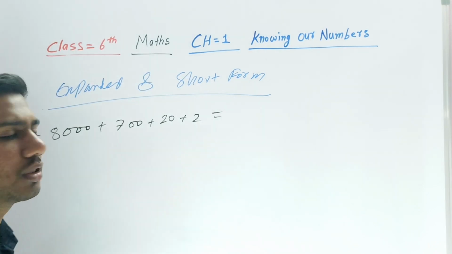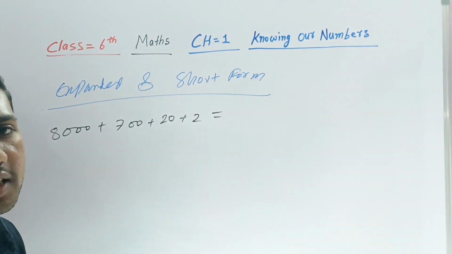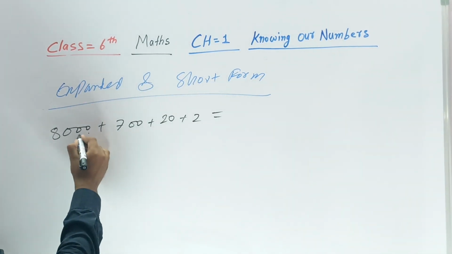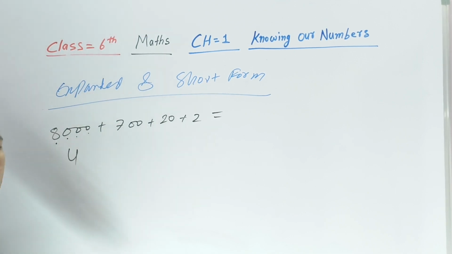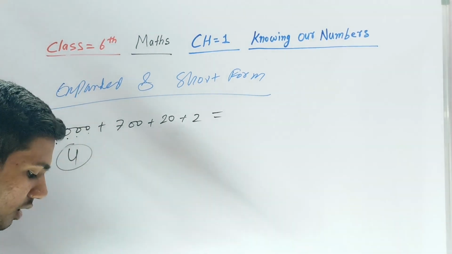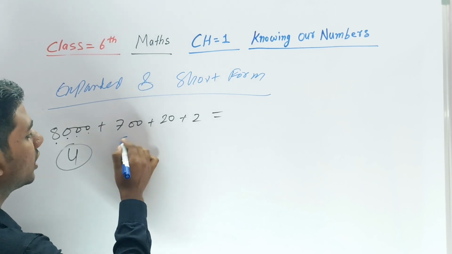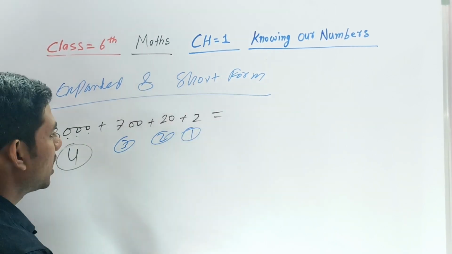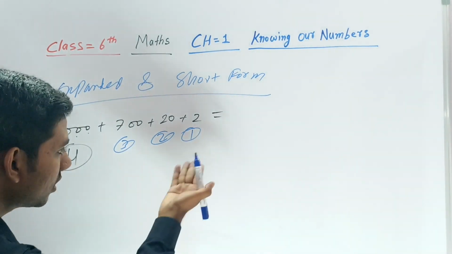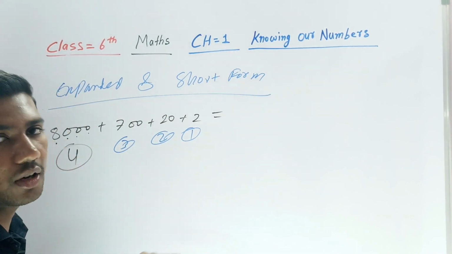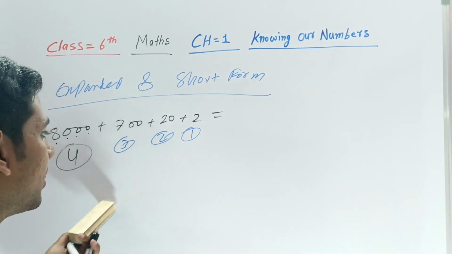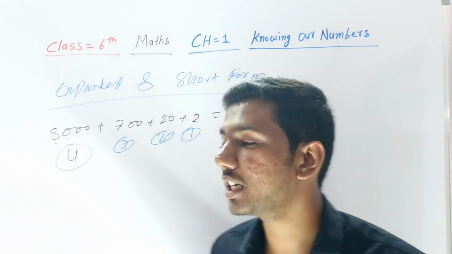Nothing you have to do, just see the digits, how many digits it will be. Just count 1, 2, 3, 4. It's a 4 digit number. Write down the 4 digits. Count this, how many digits? It's 3 digit, it's 2 digit, it's 1 digit. Now see whether this number is in proper way or not, or whether there is a digit missing in between.